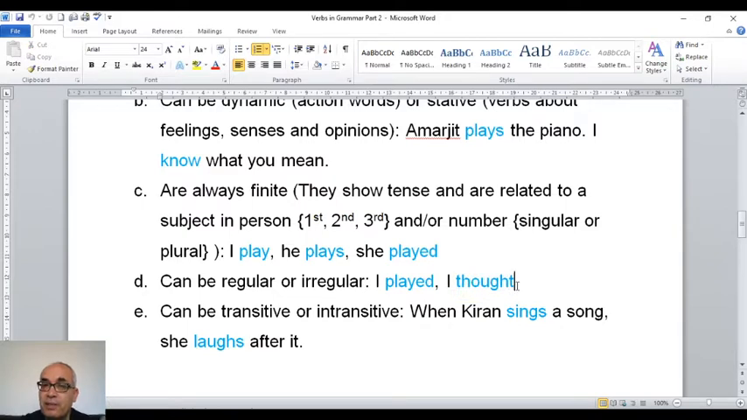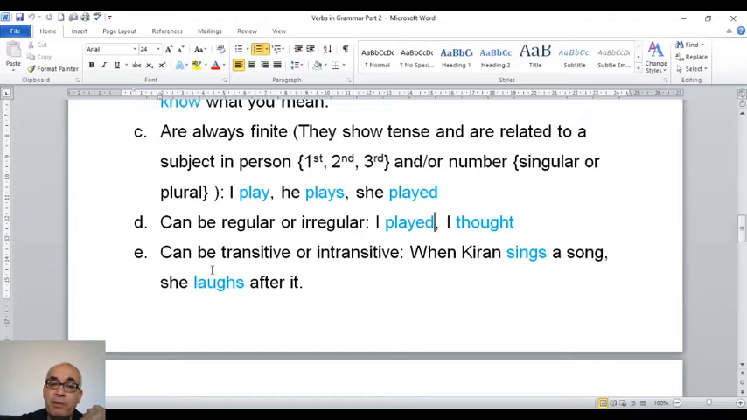But thought is not regular. What is the present? Think. What is the past? Thought. Again, buy is not regular. Buy, bought. So play is a main verb, but it is regular because it has ed in the past. Thought is a main verb, but it is not regular because we don't put ed on the verb.